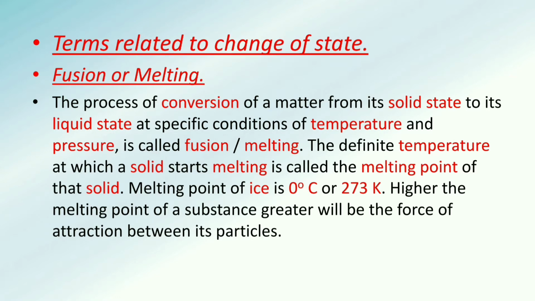So we can say the melting point of a solid is a specific temperature at which the solid starts getting converted into liquid. Melting point of ice is 0 degrees Celsius or 273 Kelvin. So here we can say at 273 Kelvin or at 0 degrees Celsius a solid starts converting into liquid, that is ice converts to water.